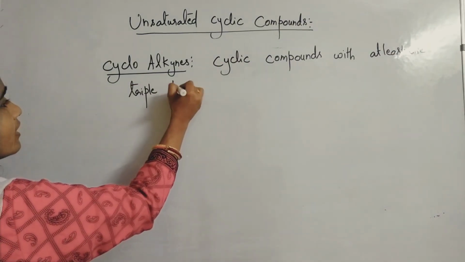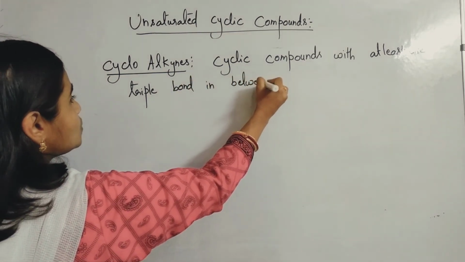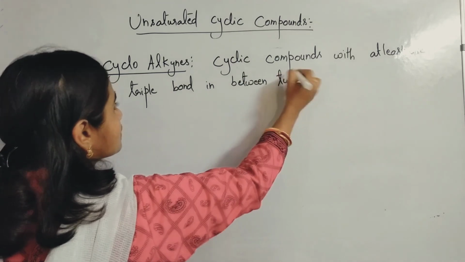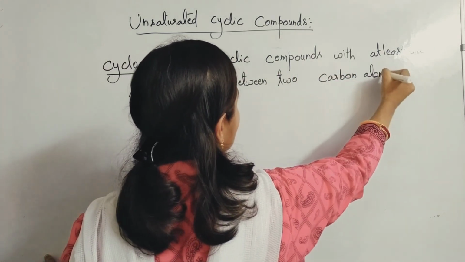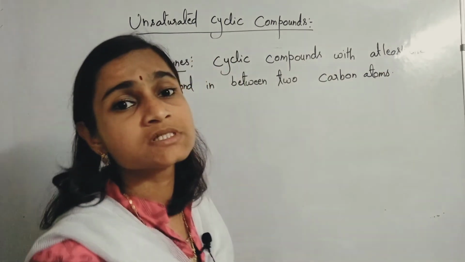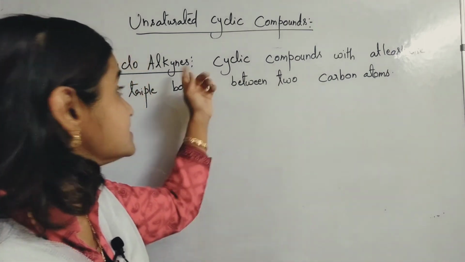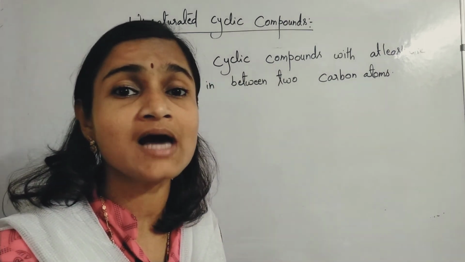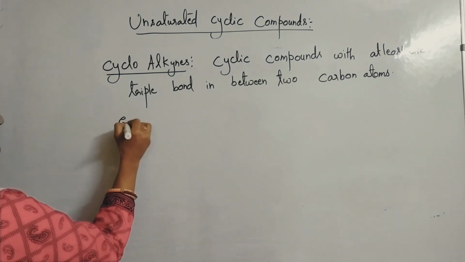With at least one triple bond in between two carbon atoms, you call it as what? Cycloalkynes. So here, what are the examples?